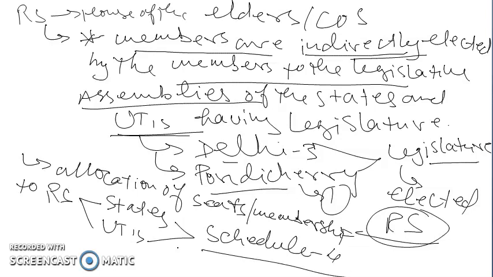So Schedule 4 of the Indian Constitution talks about the allocation of seats to the states and union territories.